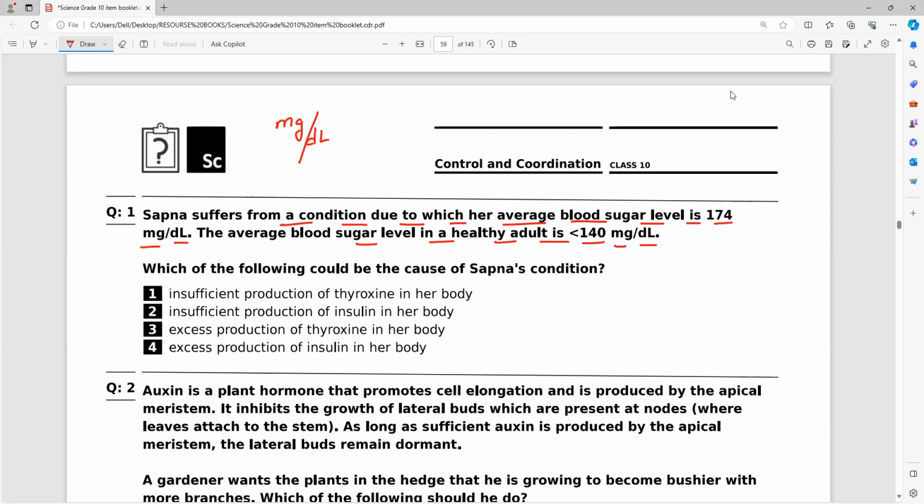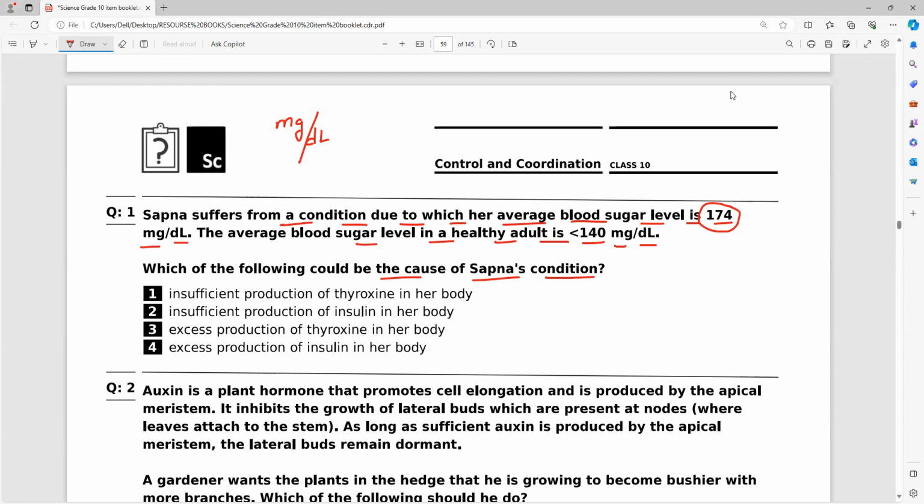So you can notice it. Normally, if you are a healthy person, your blood sugar level is less than 140 mg per dl. But this girl has a blood sugar of 174, more than that. Now, which of the following could be the cause of Sapna's condition?